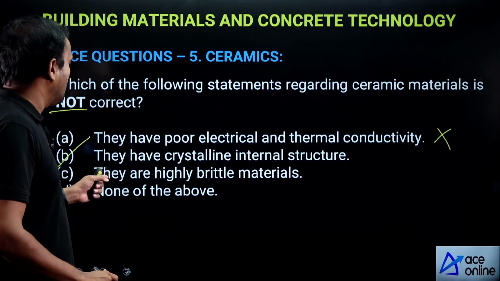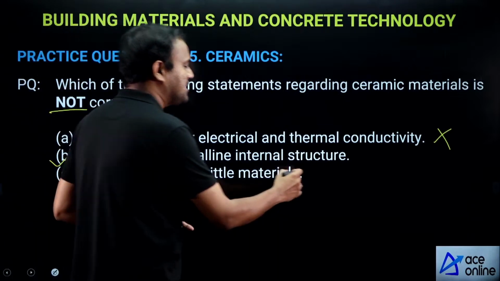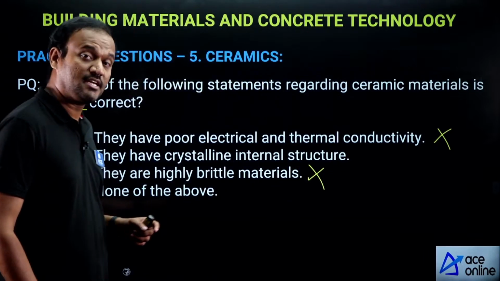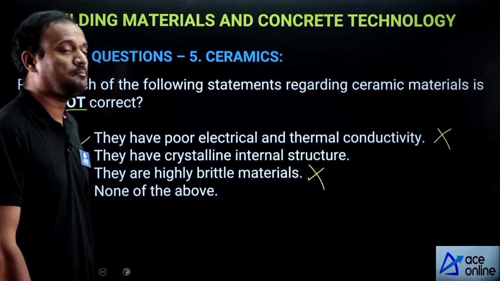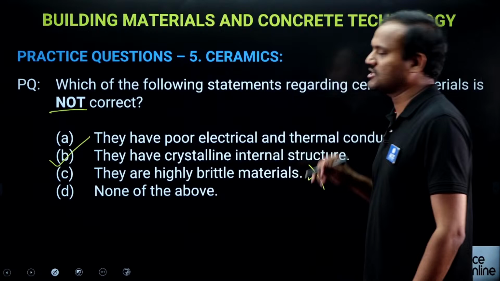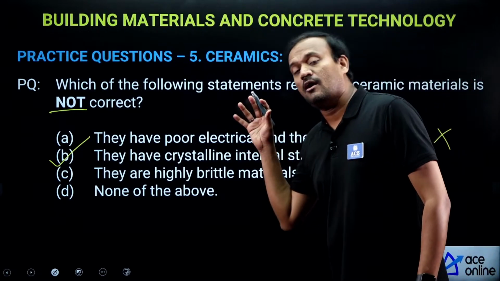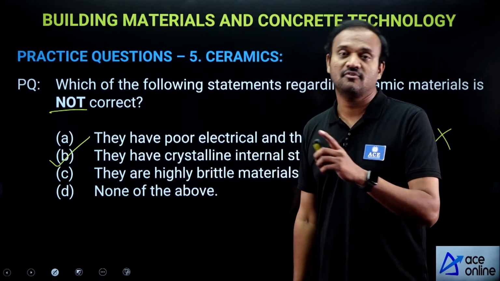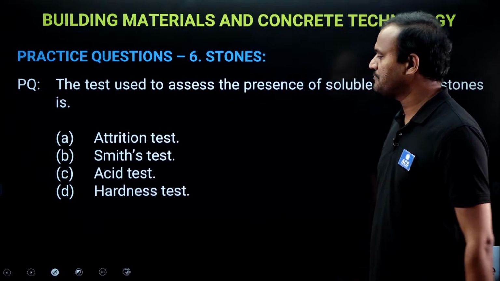All ceramic materials are brittle materials. Yes, the statement is correct. So only option B, they have crystalline internal structure, is incorrect. All ceramic materials have amorphous internal structure.